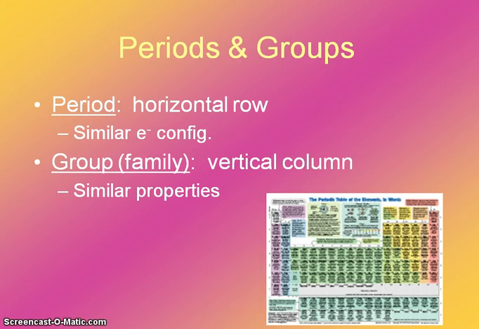On the periodic table, there are periods and groups. The periods are the horizontal rows. Along those rows, you're going to have similar electron configurations. They're all part of the same principal quantum number. And then the groups or families are the vertical columns, and within those vertical columns there are elements that are put there based on their similar properties.